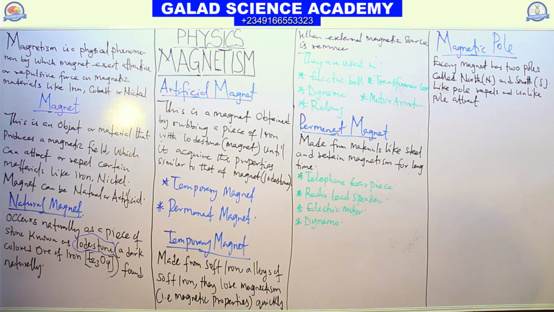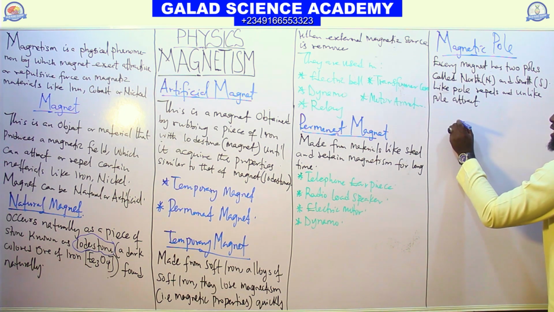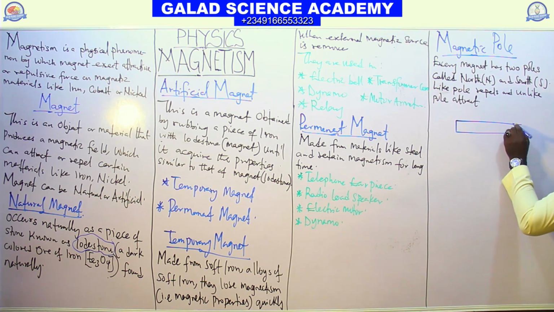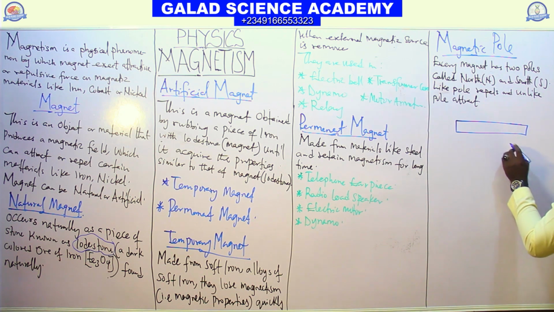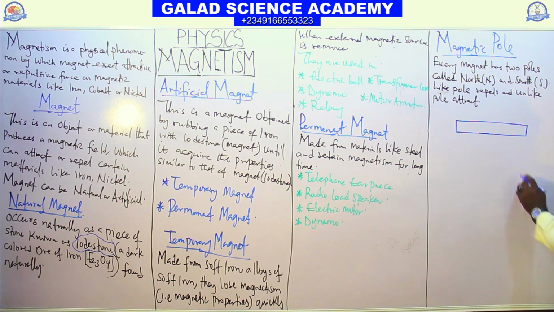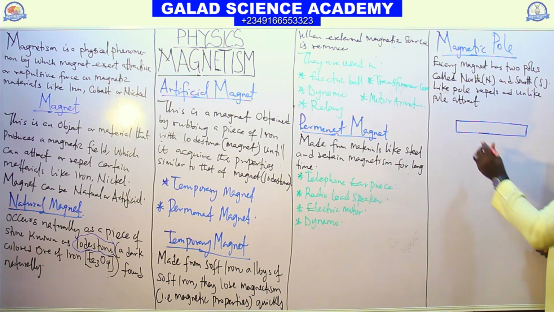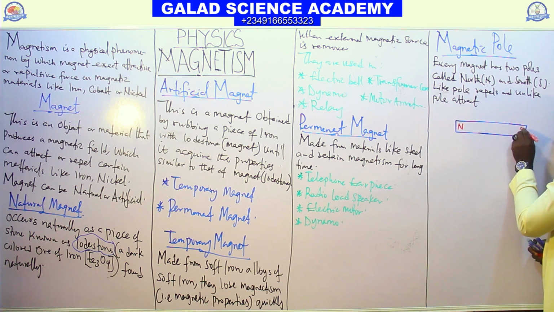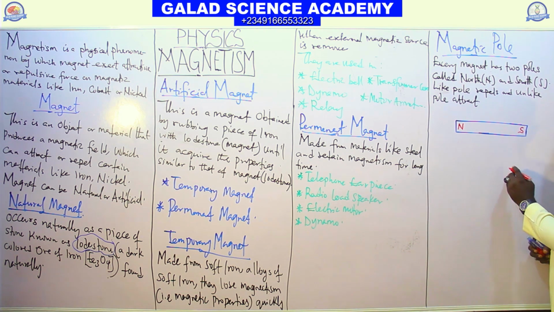So I said for the magnetic pole, every magnet has north and south. If you have a magnetic bar in this form, magnets can exist in two forms. We have the bar form, and this form. So the magnet we have here, this end is north and this place is south.